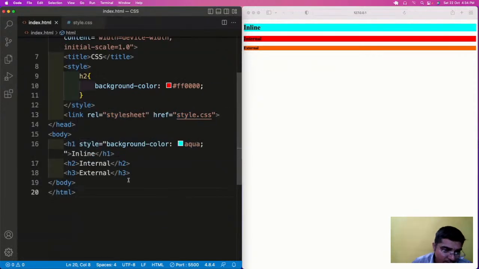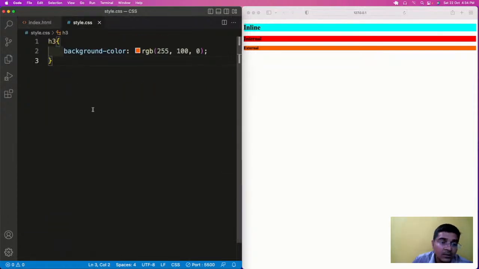So now, I guess you have seen all the three ways in which you can add CSS: inline, internal, and external. Now, let us see what is next. Okay, so I hope you have seen. Now, let us see here. If you have seen here, h3.